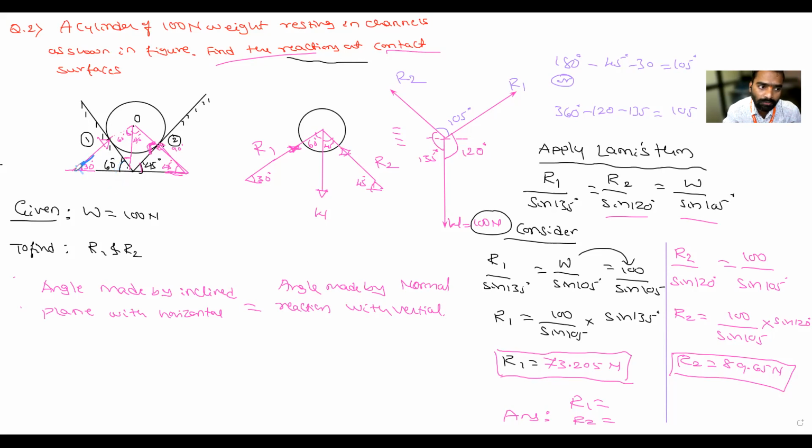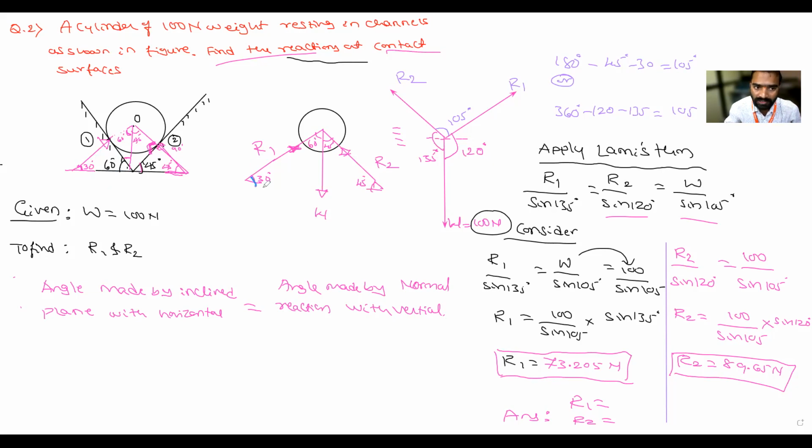If this is equal to 30 with respect to horizontal, then this is a triangle, and in a triangle the two angles together make 90. So 90 minus this angle gives the answer here.